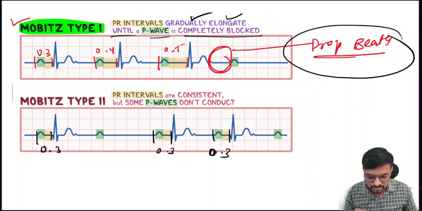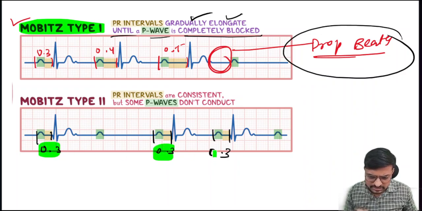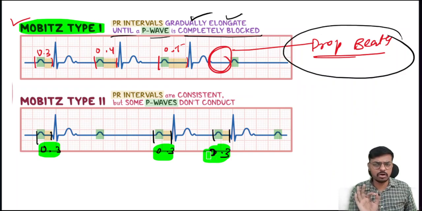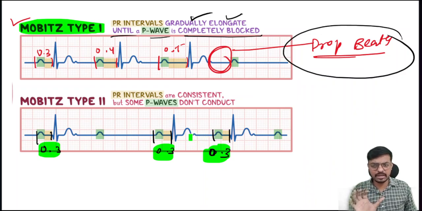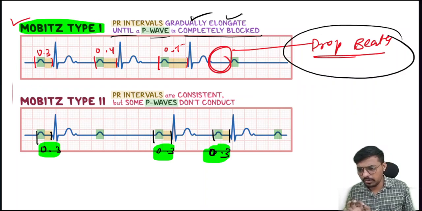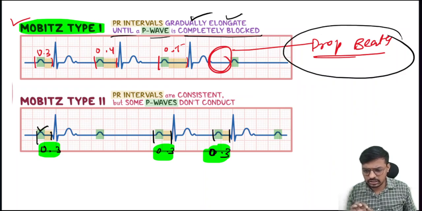So this is also 0.3 here. It is constant, not progressively increasing. It is a constant PR interval plus a very frequent dropped beat. After one P wave there is a QRS, then after the next P wave there is no QRS complex. Again a P wave comes and there is no QRS complex.